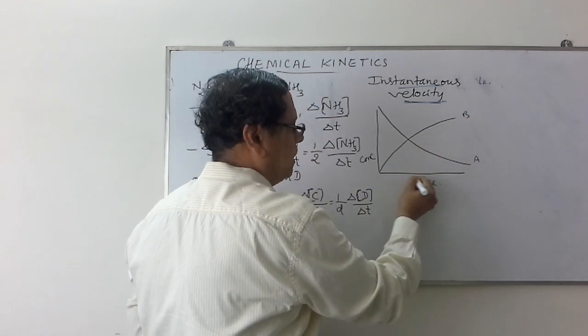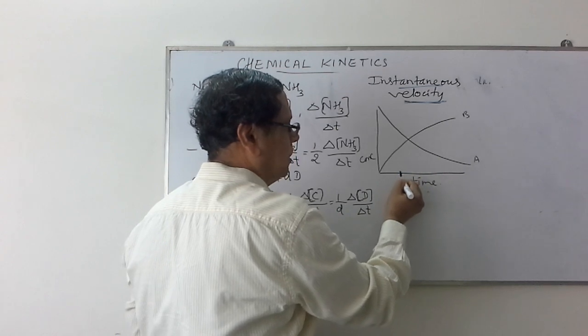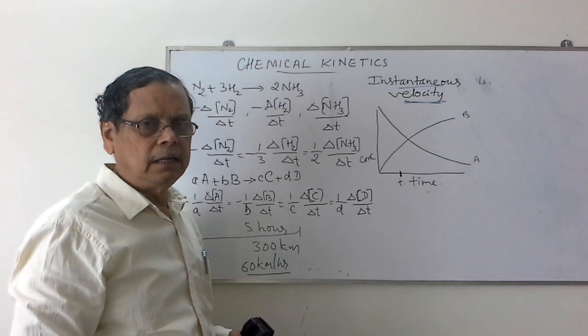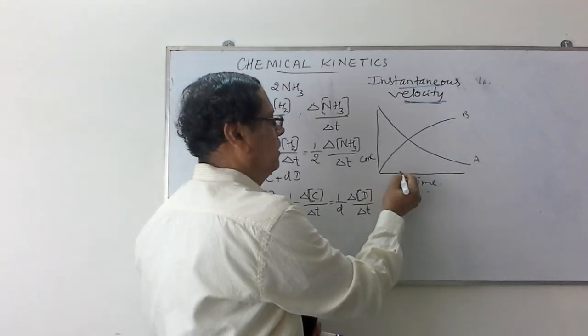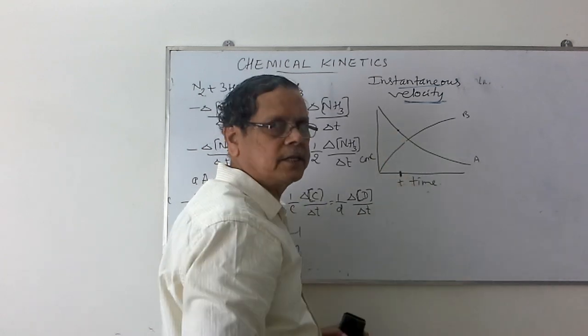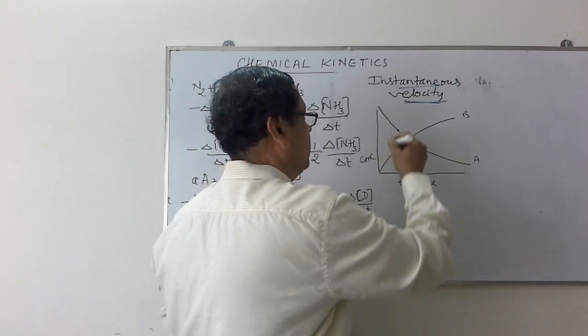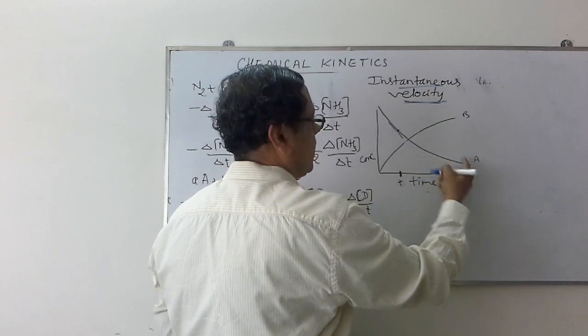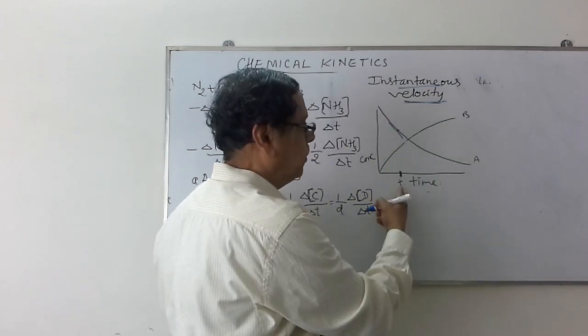Now I want to measure a particular velocity at a particular time interval or instant. Then to calculate the instantaneous velocity at that particular time, you consider that point on the concentration curve and draw a tangent like this. For this reactant, this is the tangent at this particular time.